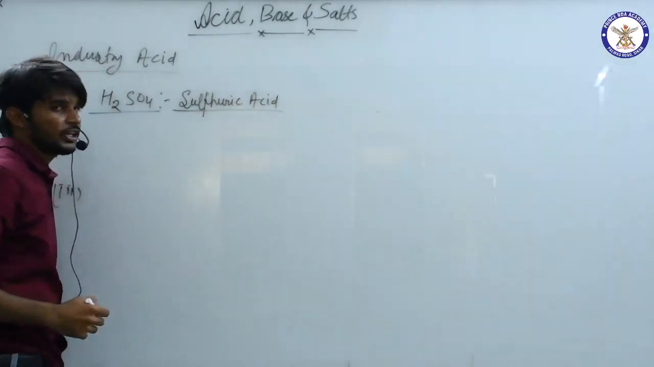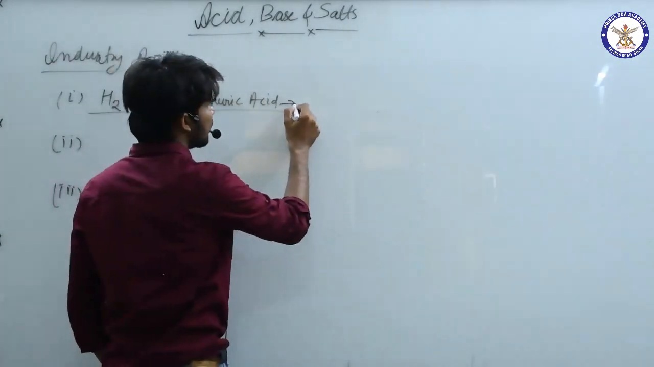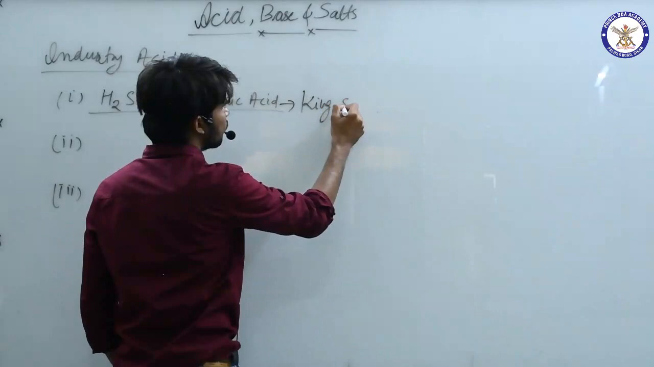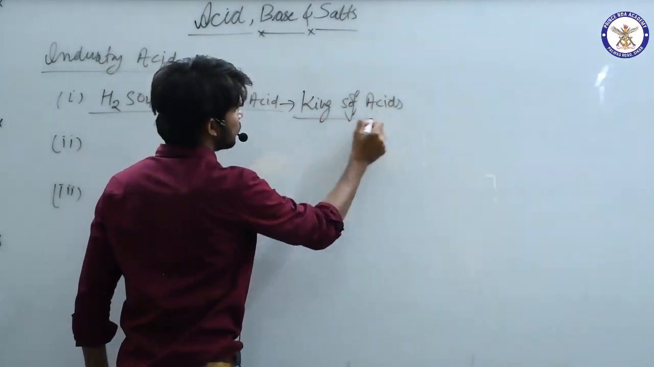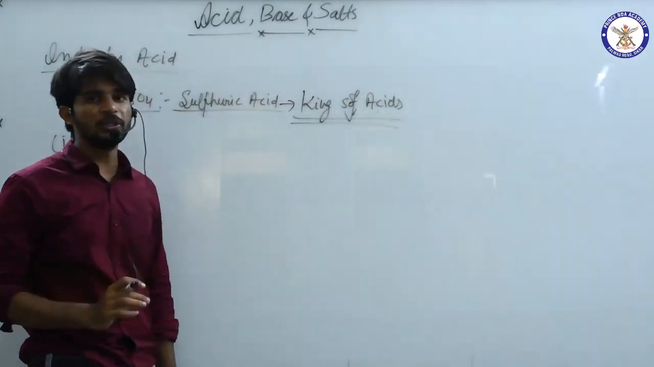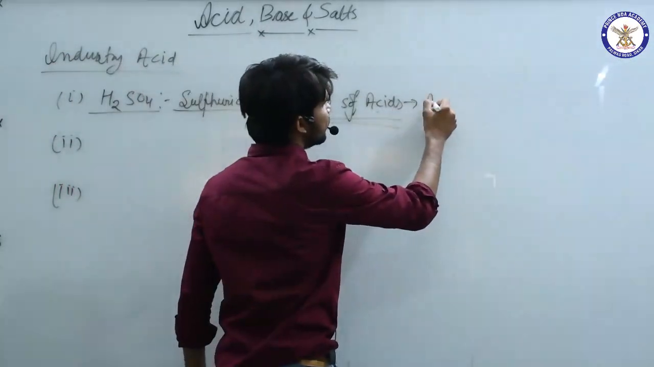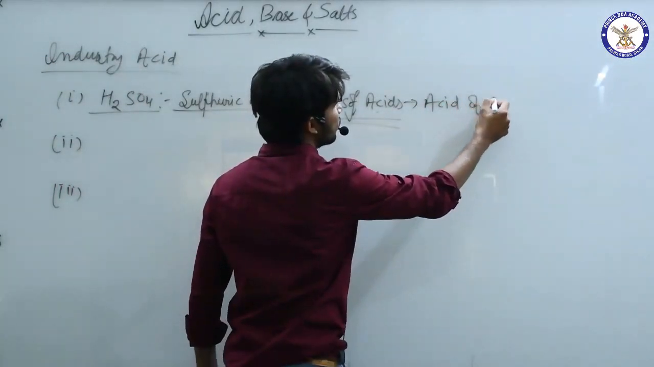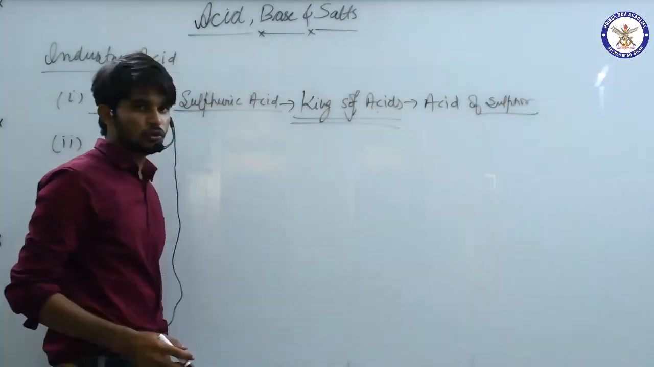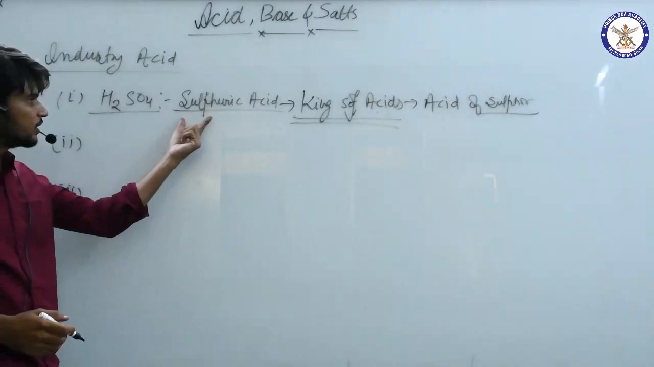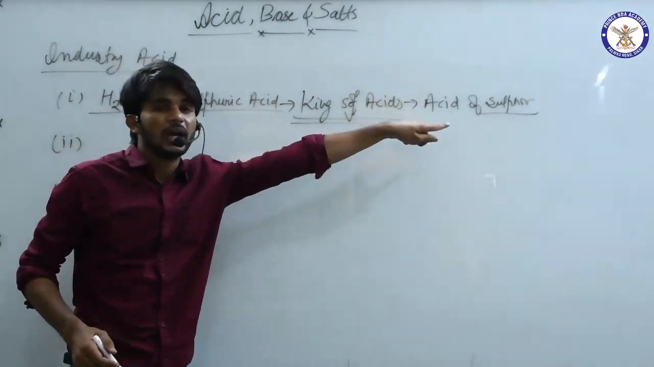This is sulfuric acid, something known as the king of acids. Sulfuric acid is said to be the king of acids. Remember it. Or acid of sulfur. So we have 3 names: sulfuric acid, which is the chemical formula, and two common names.